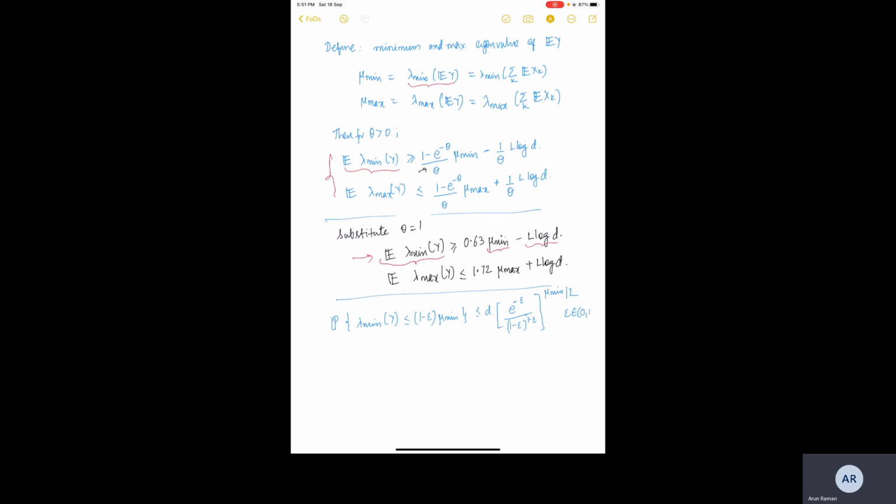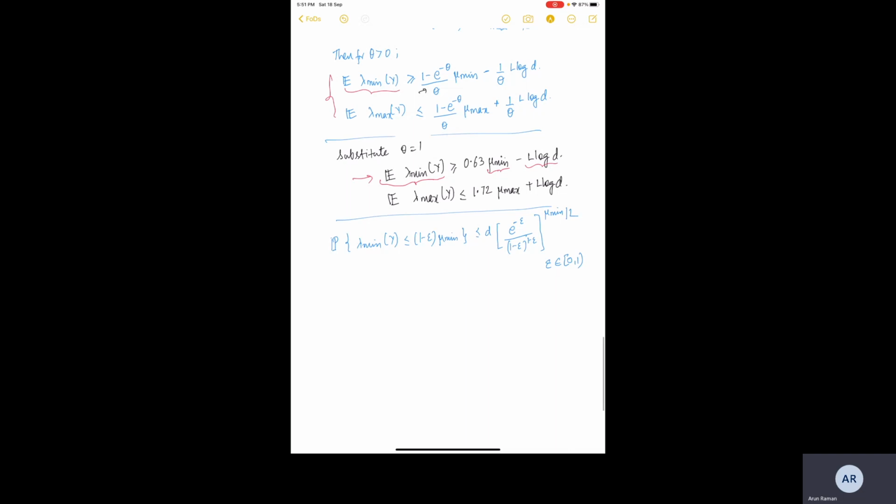Here epsilon is in the range 0 to 1. Then we can write this thing also, which is true for epsilon greater than or equal to 0.